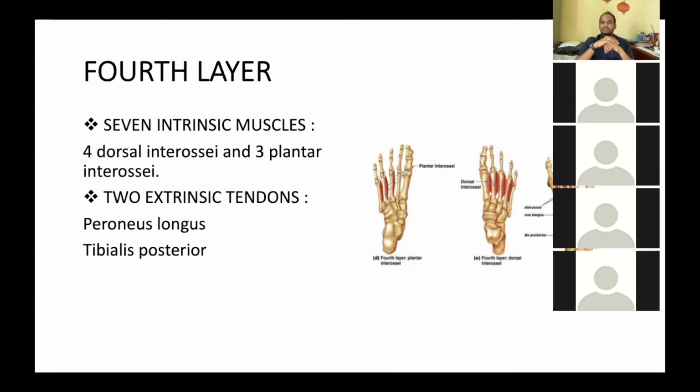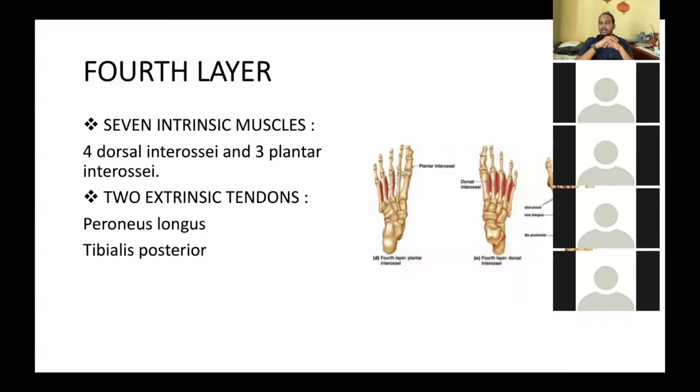The 2 extrinsic muscles are only tendons, which are peroneus longus and tibialis posterior. I think you all know about the origin, insertion, action and nerve supply of peroneus longus and tibialis posterior.